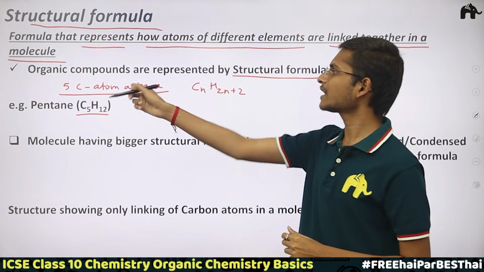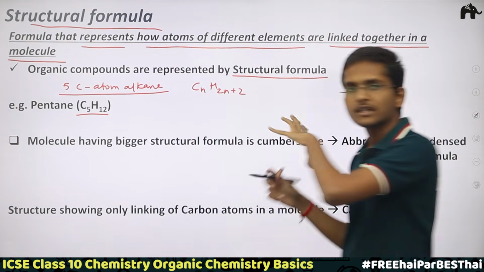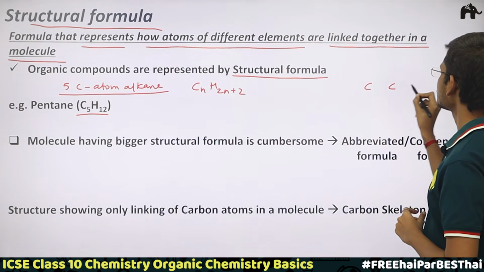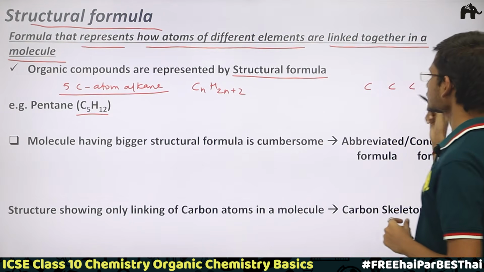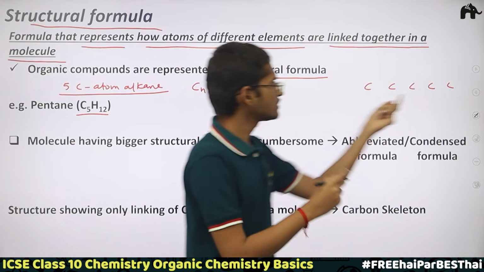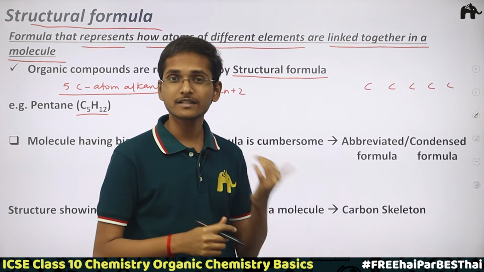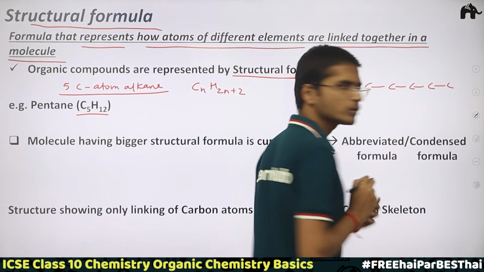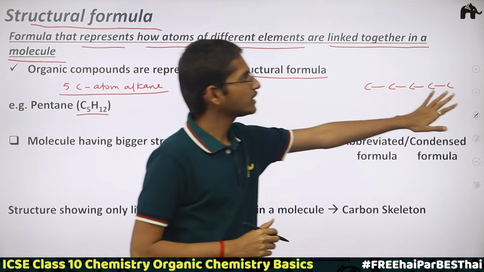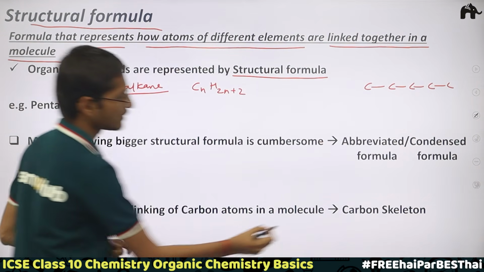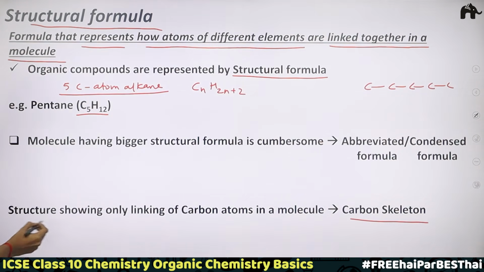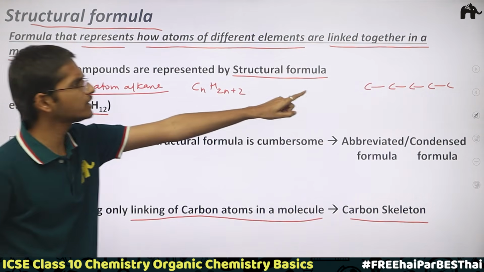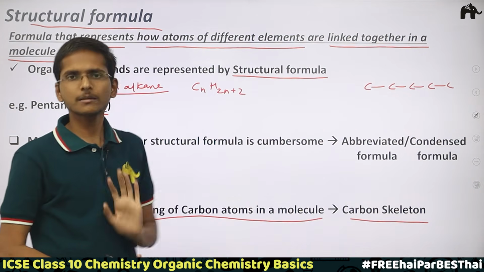So I have taken this 5 carbon atom alkane. Now I want to show it in the form of structural formula. How would I do it? I would simply write the 5 carbons like this. Since it is an alkane, we know that there are only carbon-carbon single bonds, so I will make carbon-carbon single bonds like this. This structure is called the carbon skeleton. It shows only the linking of carbon atoms in a molecule. So it is the carbon skeleton, simple.